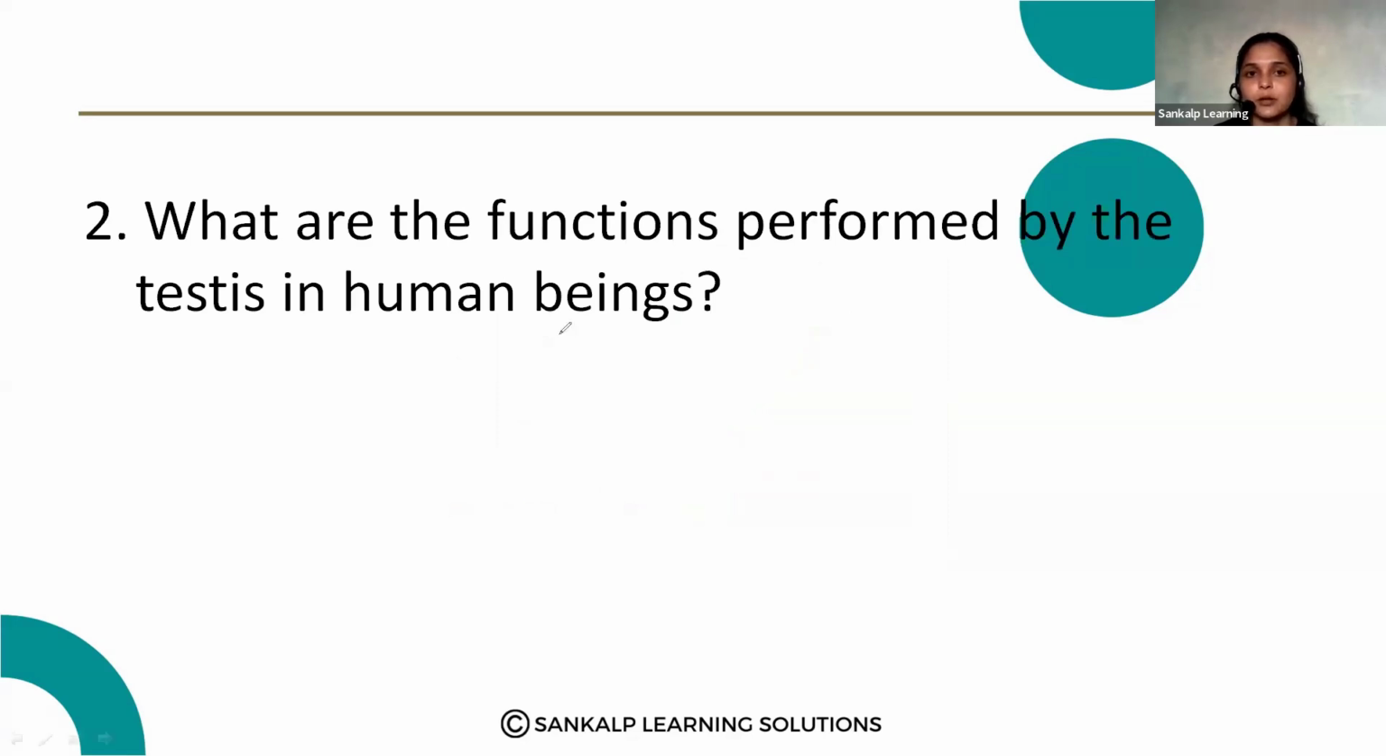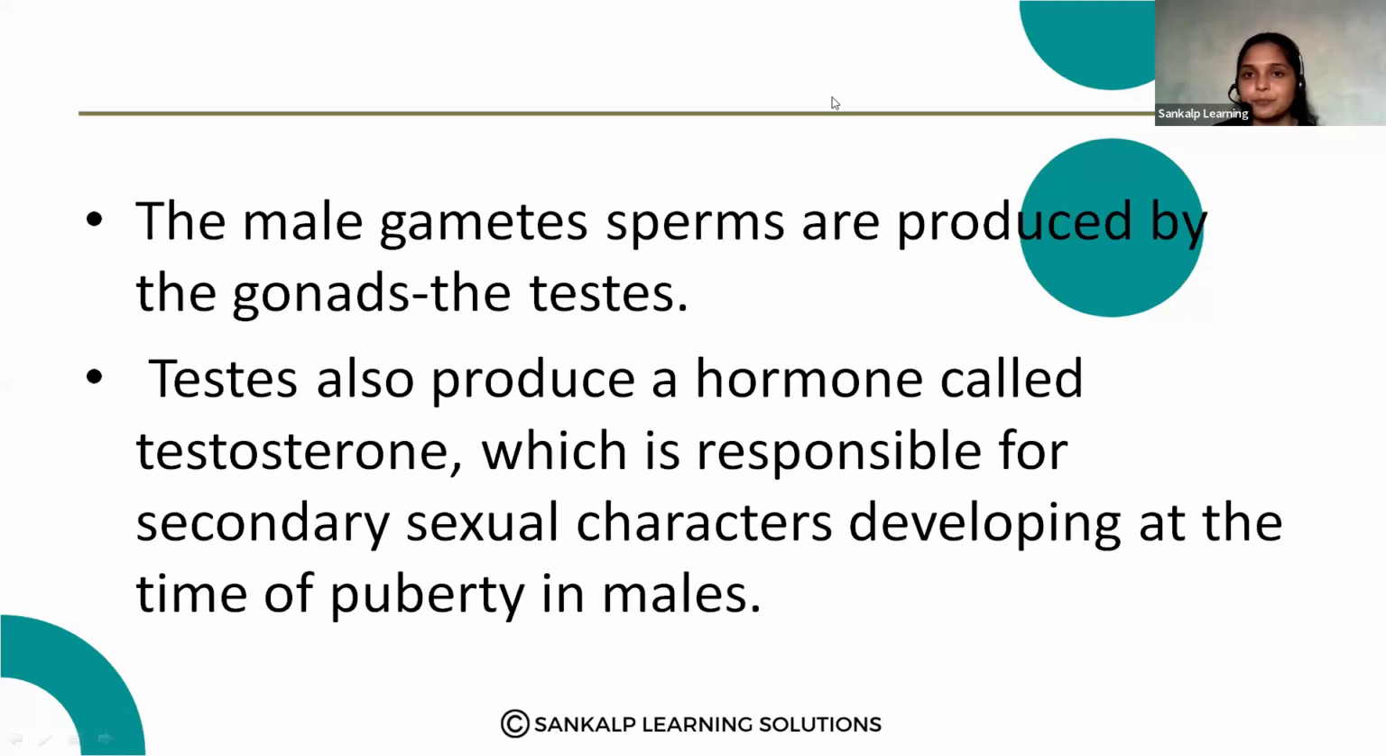Next question. What are the functions performed by the testes in human beings? You know that the testes produce the sperms, right? The male gametes, sperms, are produced in the gonads, the testes. The second thing is, the testes also produce the hormone called testosterone. That is also a function of the testes.